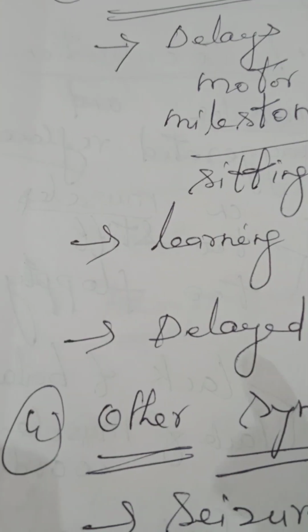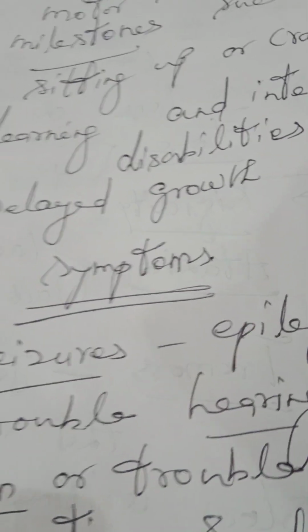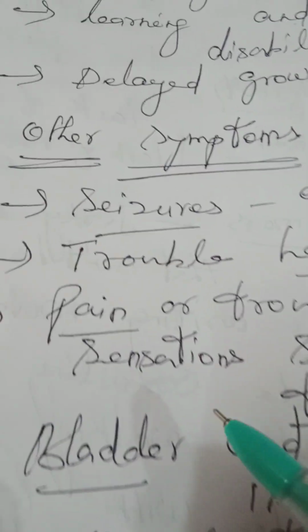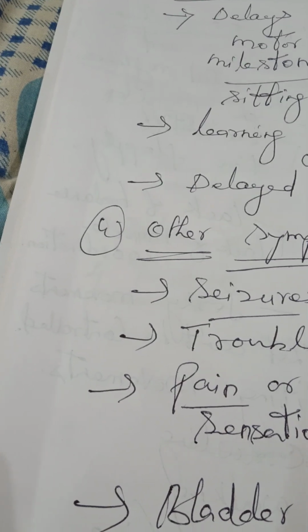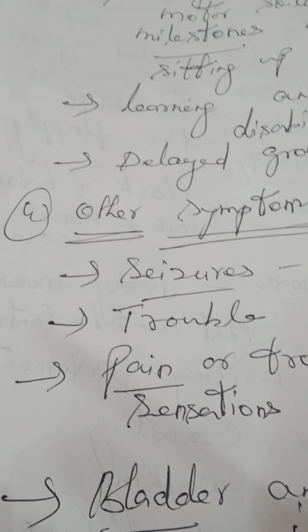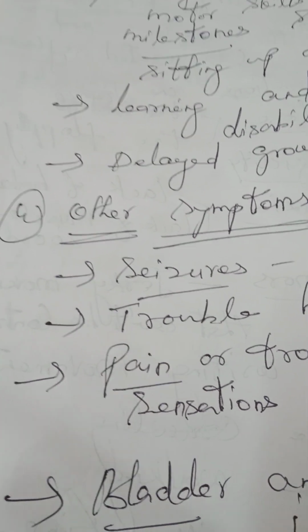Then they will show delayed growth. Other symptoms: seizures, epilepsy, fits, then trouble in hearing, vision. Then they will have pain to touch, trouble feeling. They are having problems with sensations.